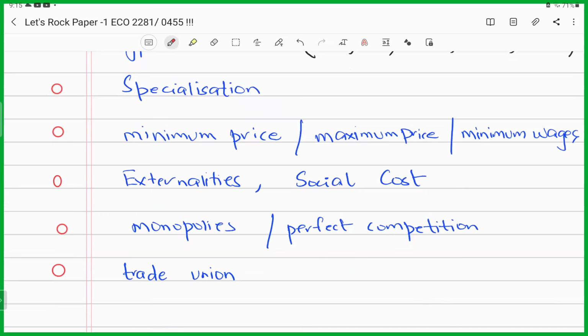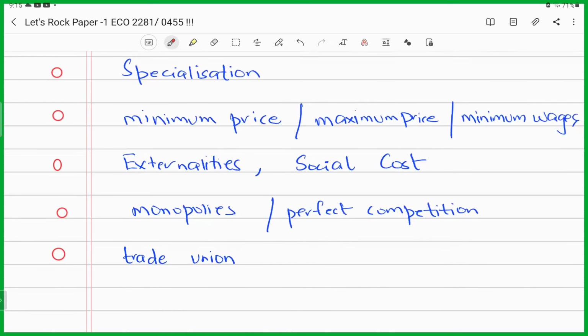Monopolies versus perfect competition. They could give you any attribute, any feature, and ask where you would associate it. Is it an advantage of a monopoly, or what is a drawback for perfect competition? Trade unions, again a highly tested topic.